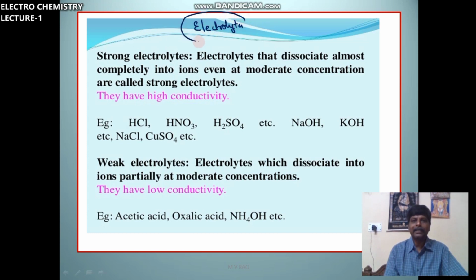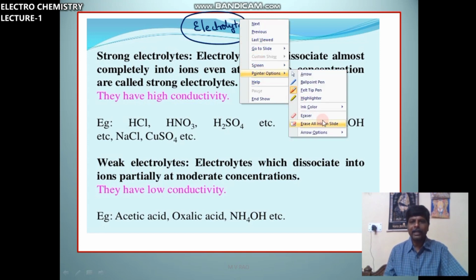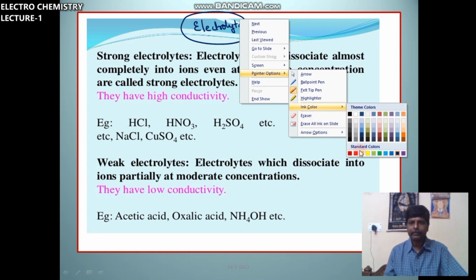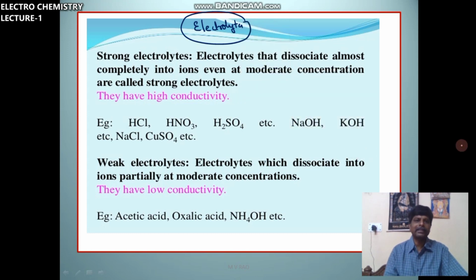Electrolytes are again classified into two types: strong electrolytes and weak electrolytes. Strong electrolytes, for example, all strong acids like HCl, HNO3, H2SO4, hydrochloric acid, nitric acid and sulfuric acid.